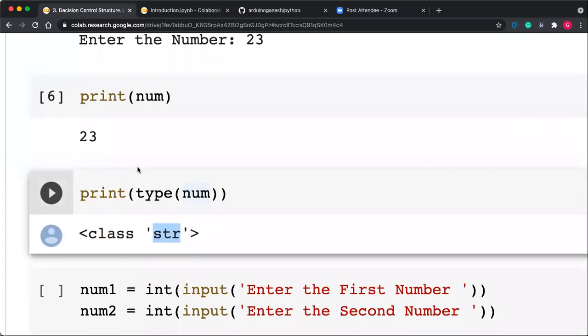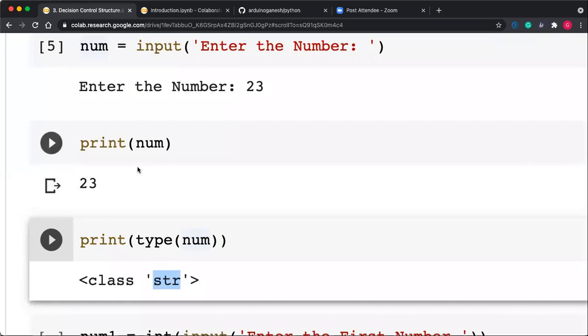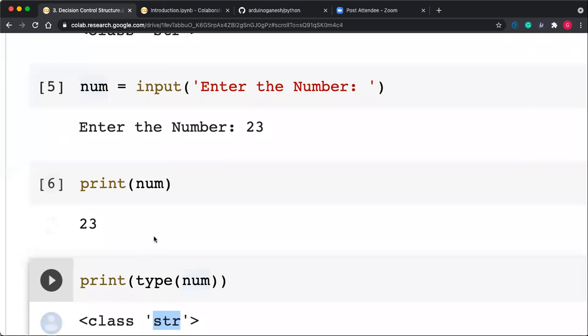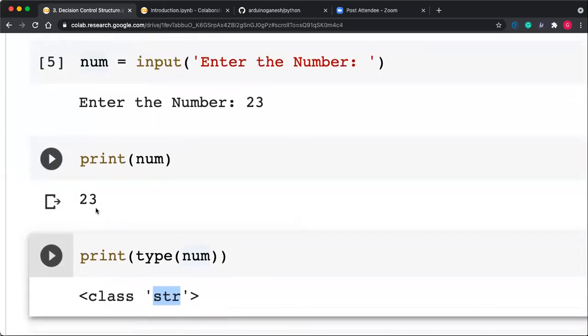So you can't perform the arithmetic operations that we can perform on integers. Whatever string contains numbers, that is, 23 is a string which contains a numeric value, we have to convert that string having the numeric value into an integer.